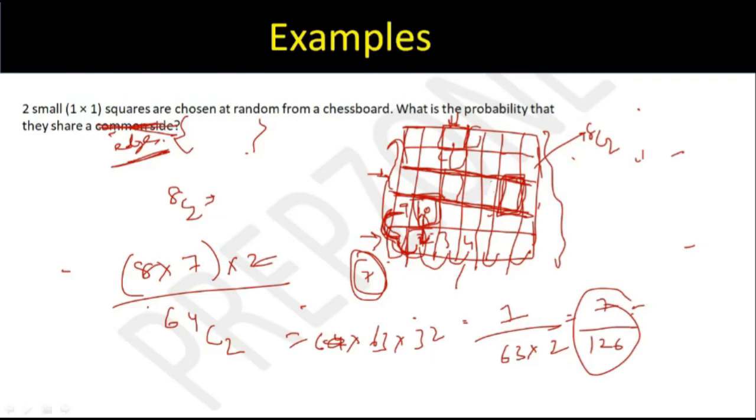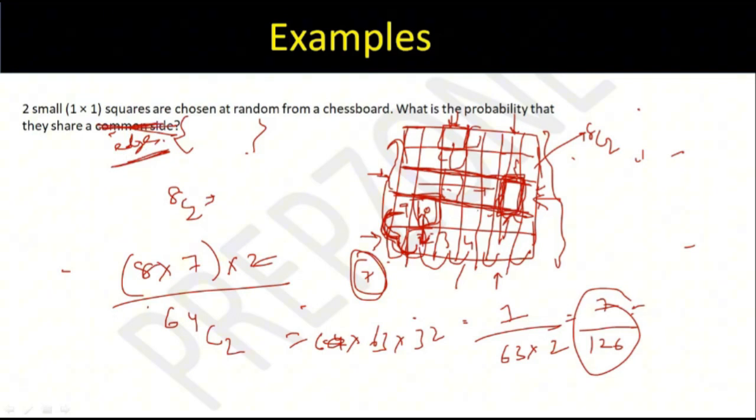अगर this question is sharing an edge, right? जो तुम बता रहे हो, that is for the side now. If it is sharing an edge, तब तो number of options कितने हो जाएंगे? If it's this square, right? I have what? 1, 2, 3, and 4 options for this. Only 4 options are there. It's not 14. जो तुम 14 बता रहे हो, that is sharing the same side. कि अगर मैंने एक square choose कर लिया, कितने लोग हैं? How many squares are there which are either in the same row or same column? That is 14. कि 7 यहाँ पे and 7 यहाँ पे. So that is 14. हाँ, पर मतलब वो हम चेंज क्यों किया? मतलब शेयर अ कॉमन साइड ही क्वेश्चन था ना, सो हाँ, it was actually common side solution.